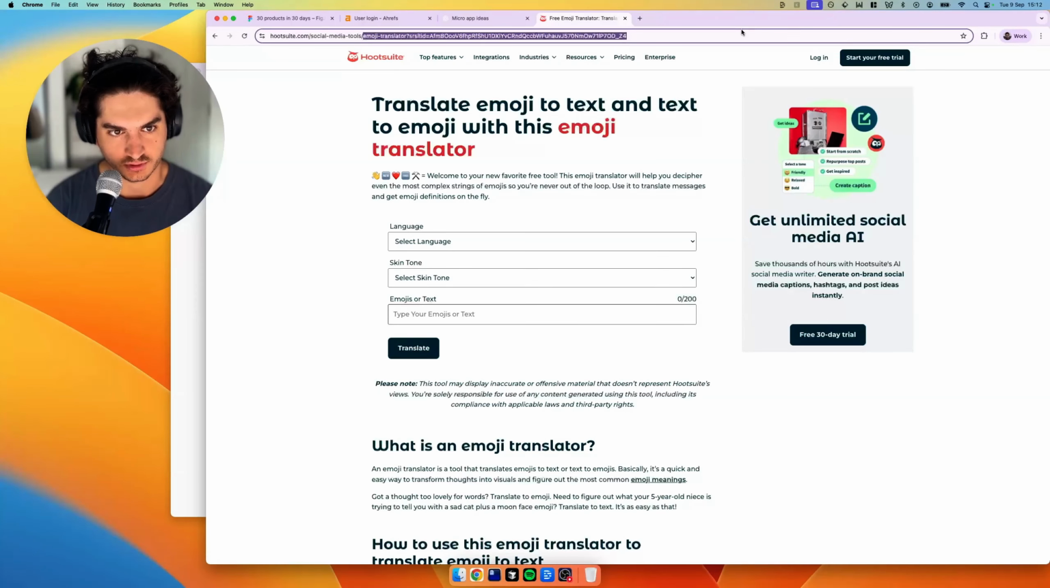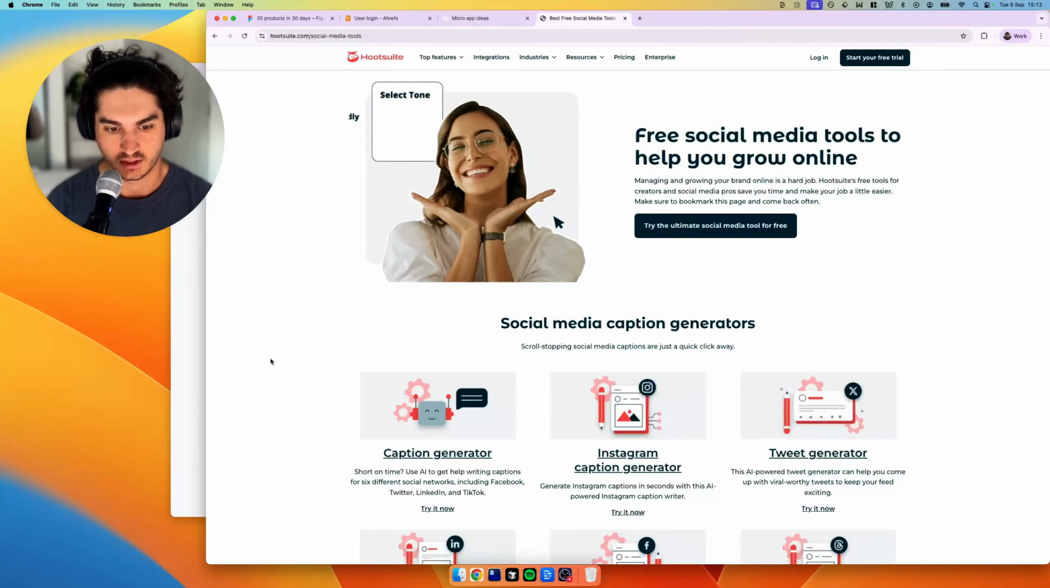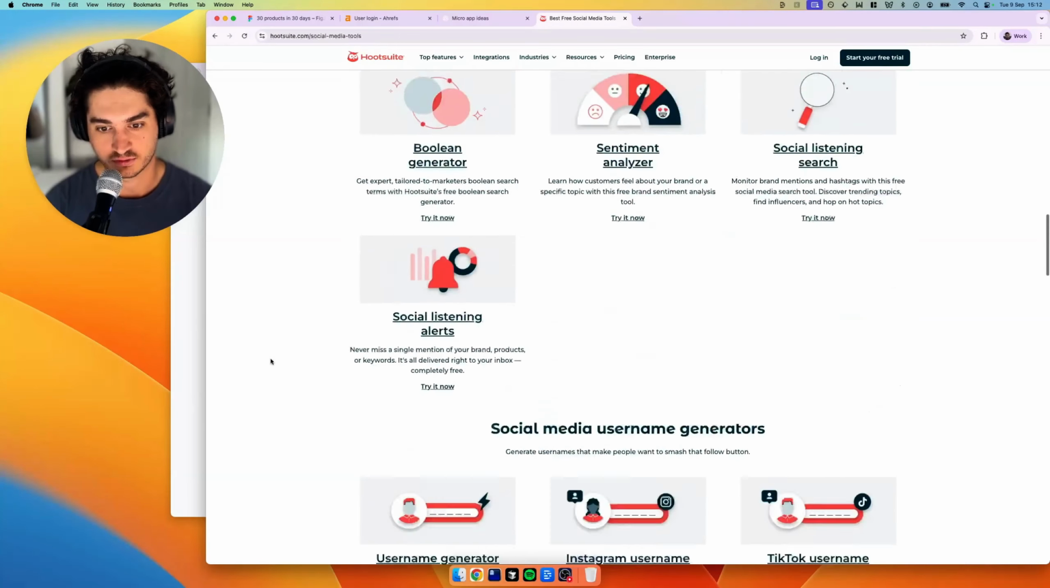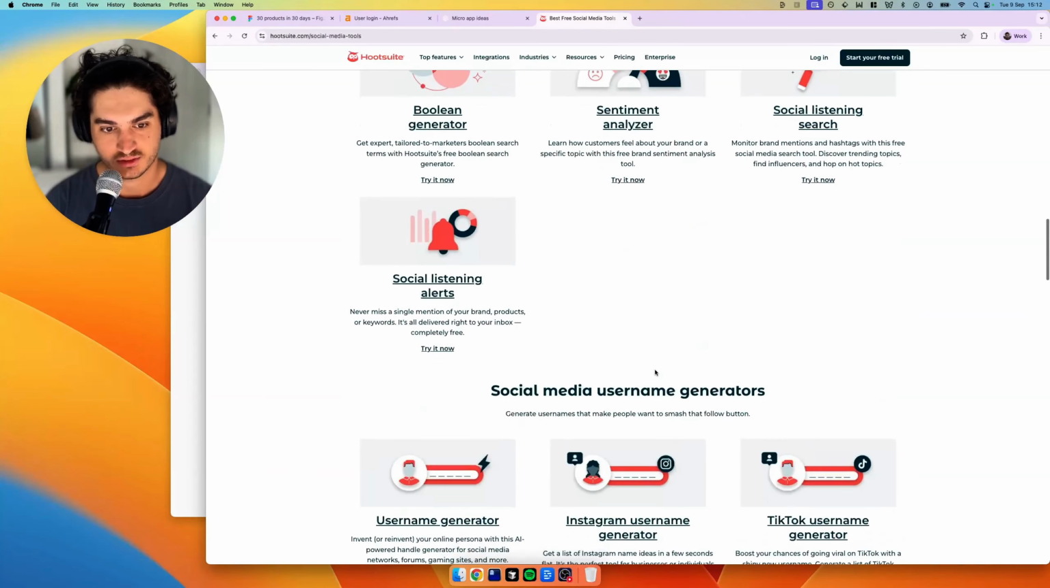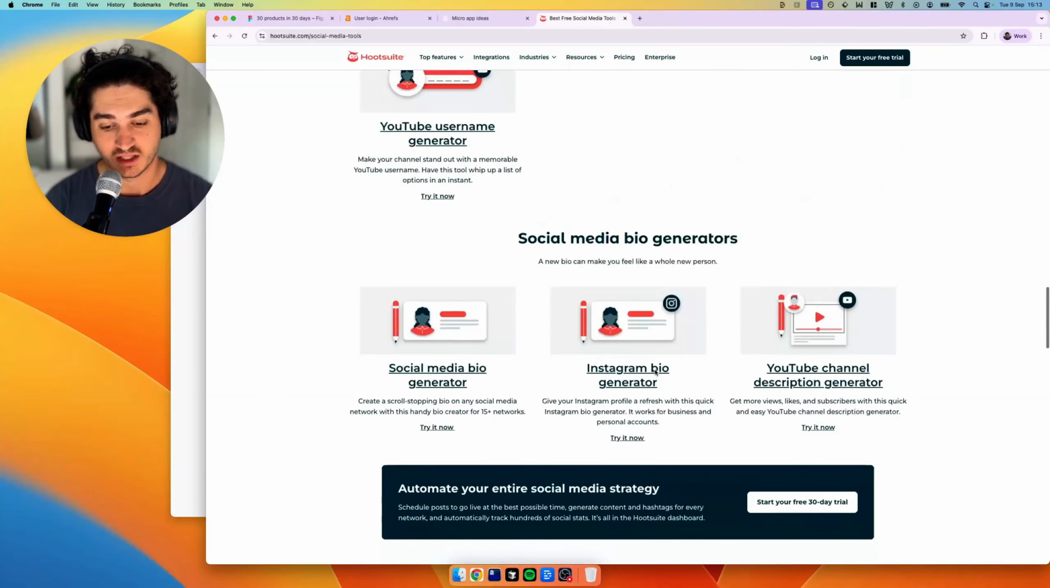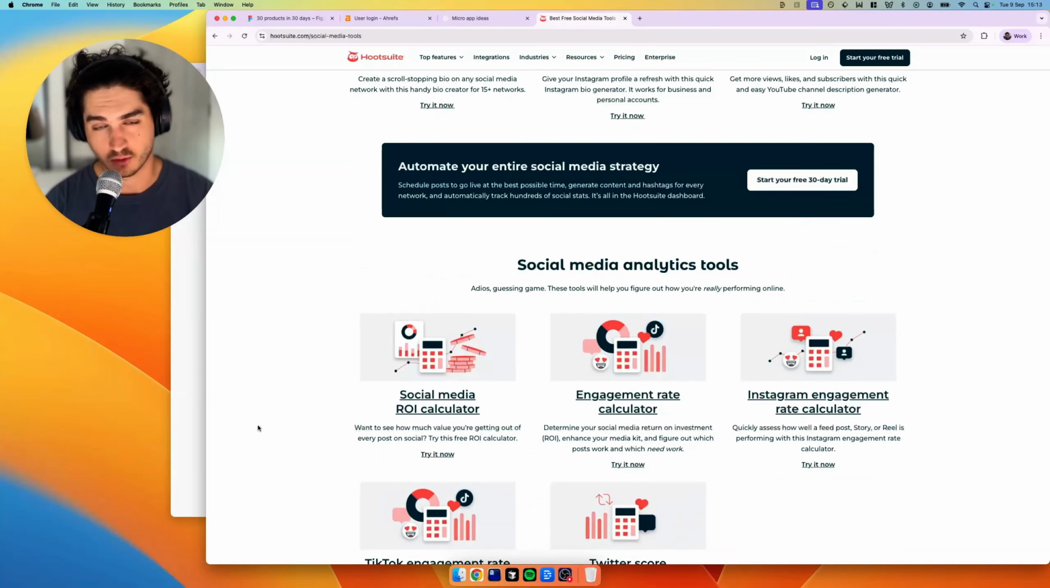So we can go to their social media tools here. And here you have a bunch of small ideas. And these are all things you can be doing. The username generator, similar to the bio generator. These are all tools that you can build in Claude Code, in Convex Chef.